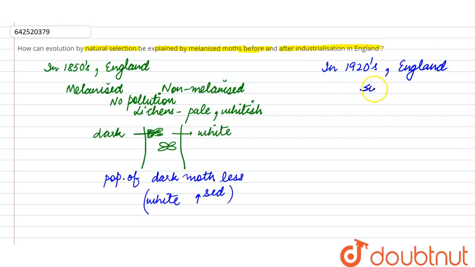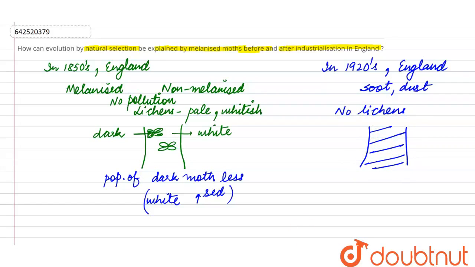Now, in the 1920s, when industrialization set up in England, the bark of the tree got covered with soot and dust. Lichens are pollution indicators, so lichens could not grow on the bark now. Now this bark became darker in color. So the dark colored moths could now easily hide themselves against a dark background, whereas the light colored moths were easily picked up by the predators against a contrasting background. So this was now dark in color. This is white, which could be easily picked up by the predators.